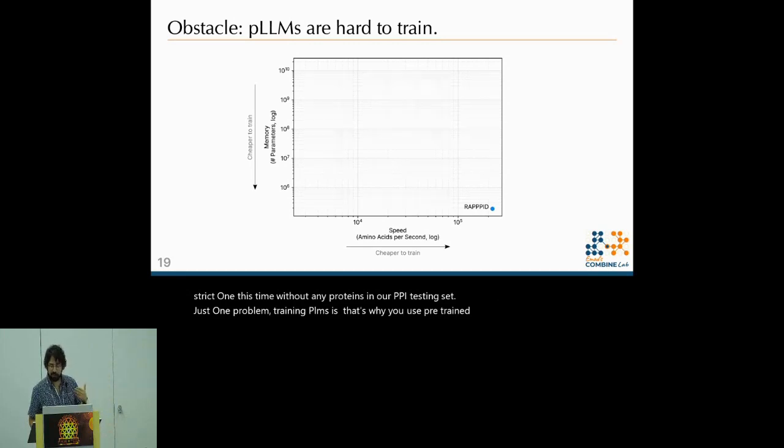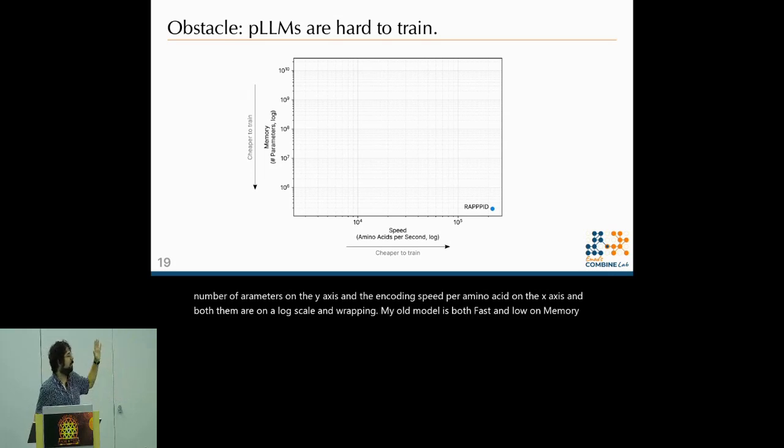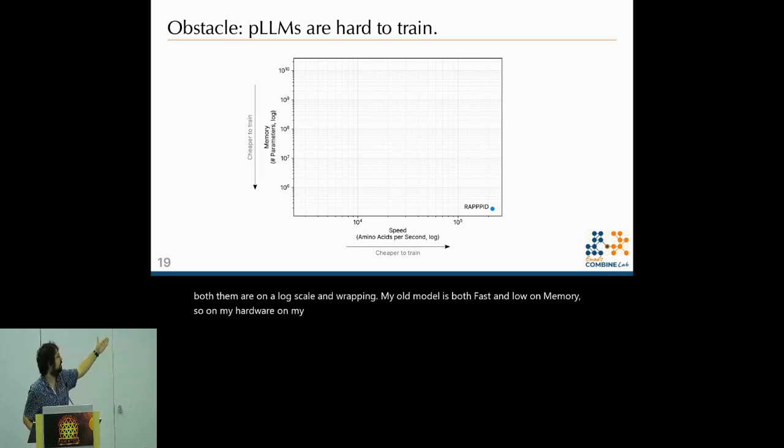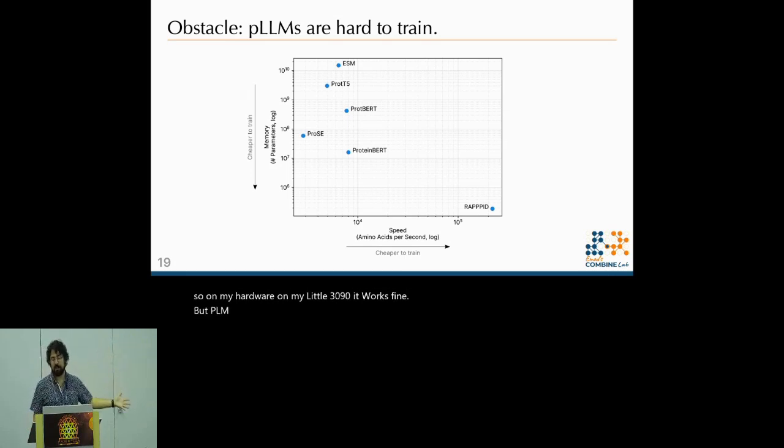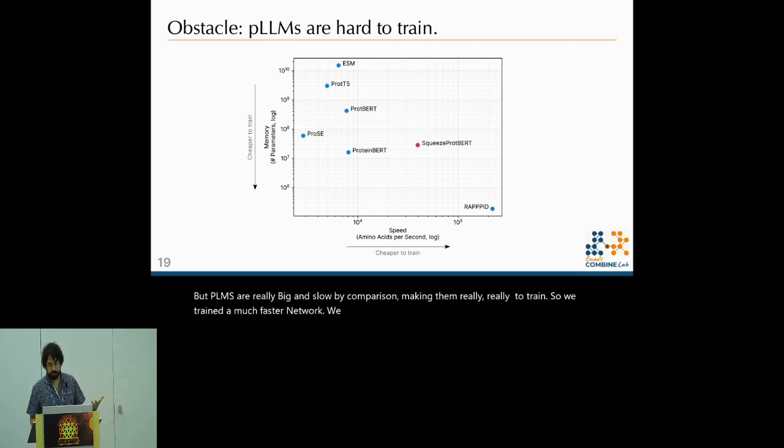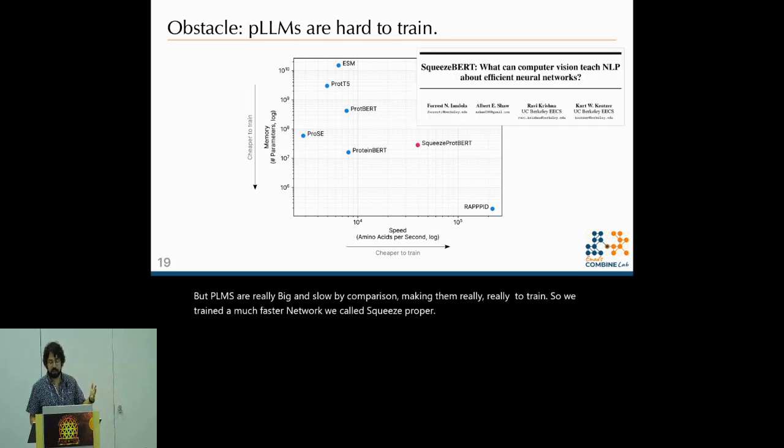Here we have the number of parameters on the y-axis and the encoding speed per amino acid on the x-axis, and both of them are on a log scale. And RAPID, my old model, is both fast and low on memory. So on my hardware, on my little 3090, it works fine. But PLMs are really big and slow by comparison, making them really, really hard to train. So we trained a much faster network we called SqueezeProtBERT. It uses an architecture called SqueezeBERT, which uses convolutional networks to speed up attention,